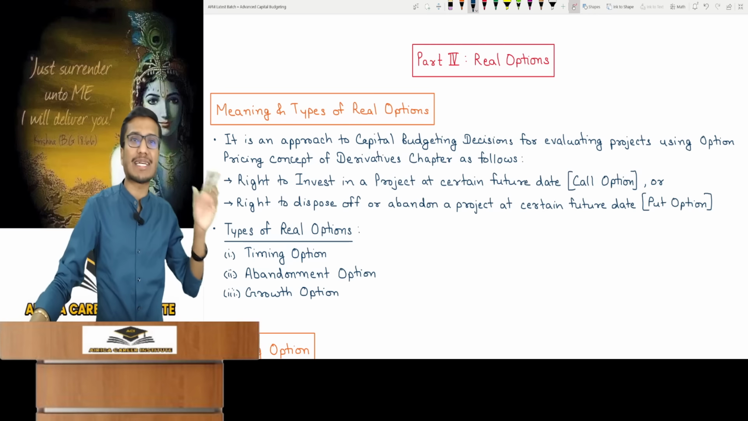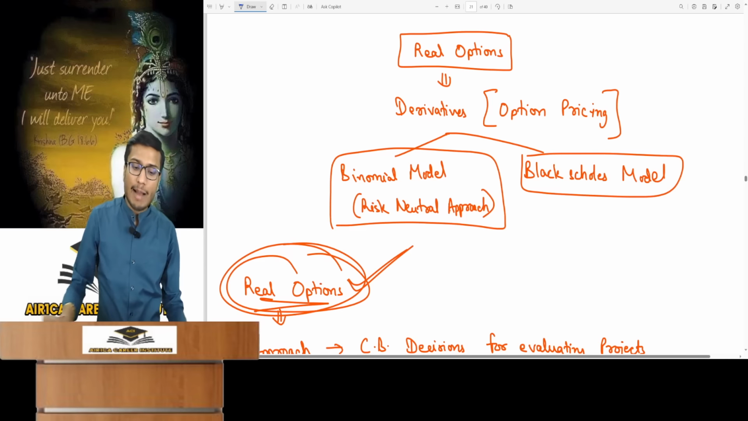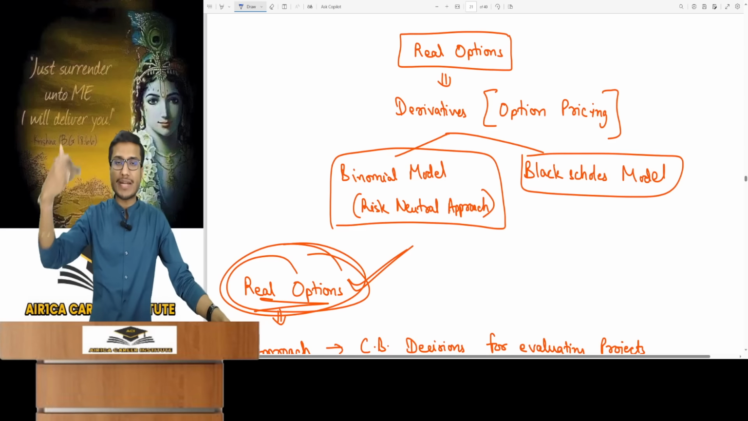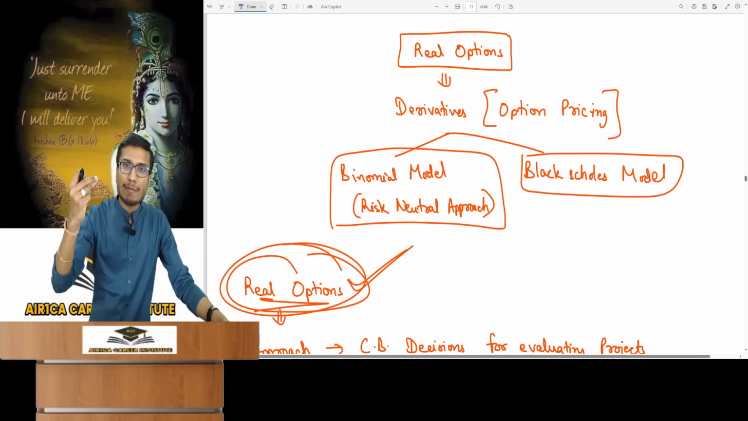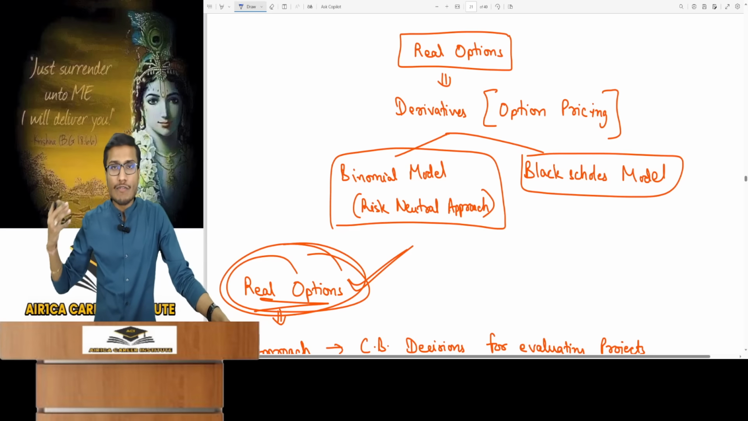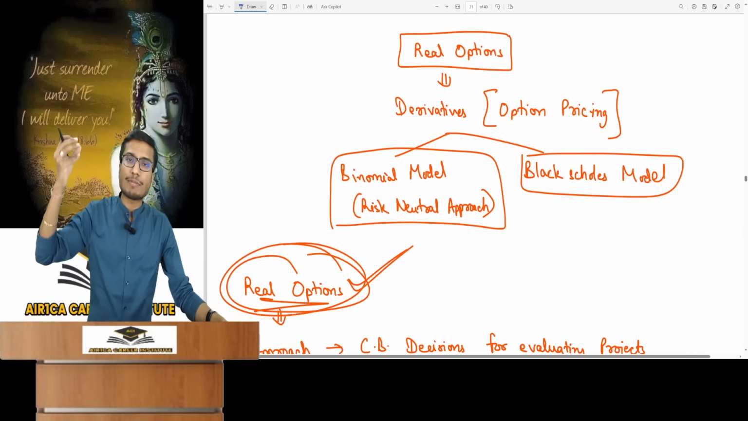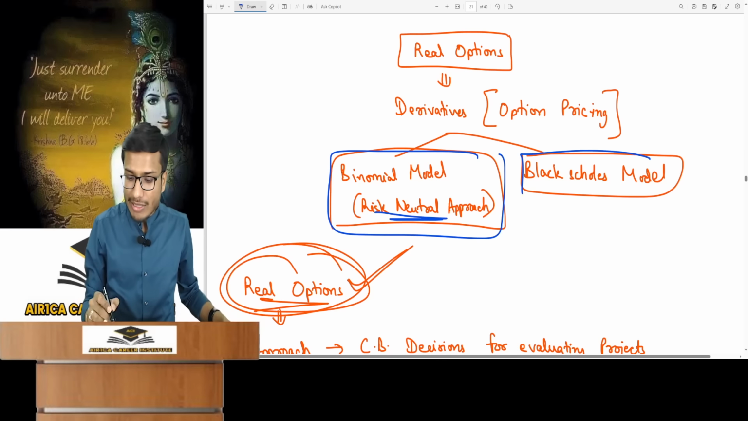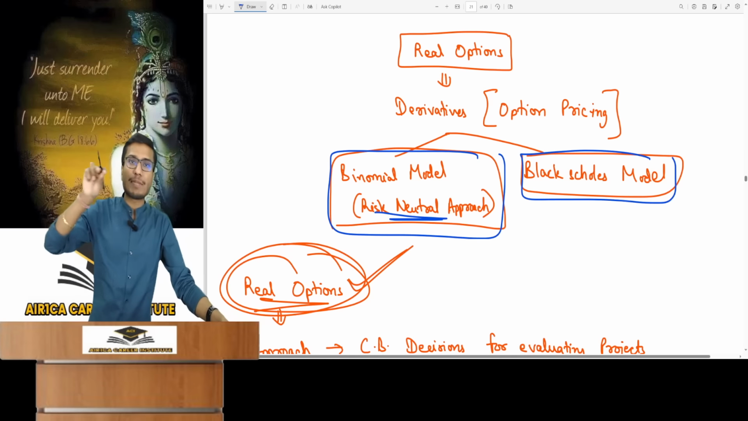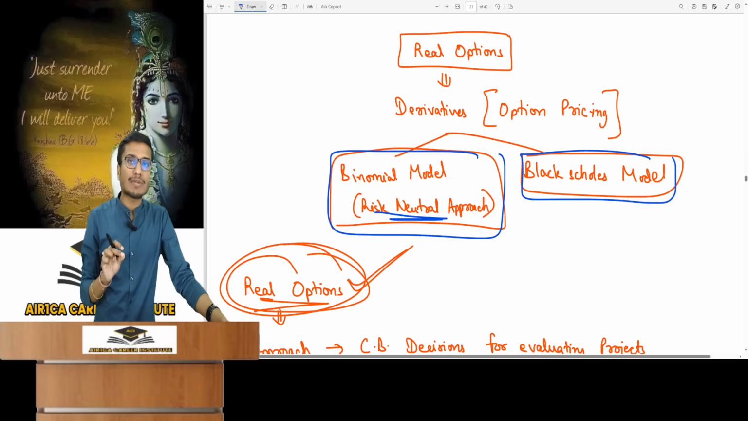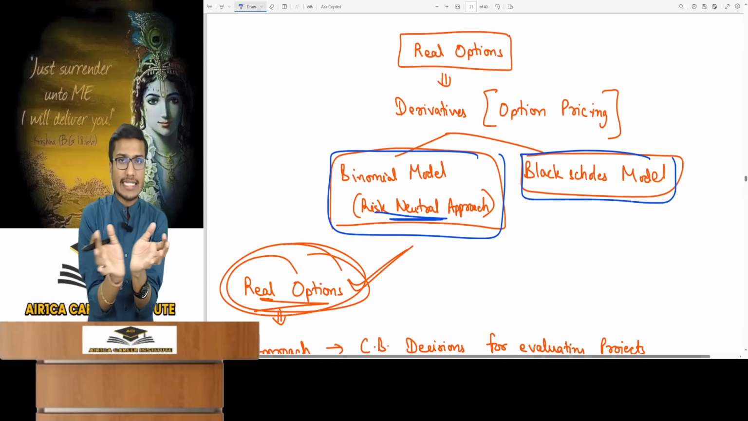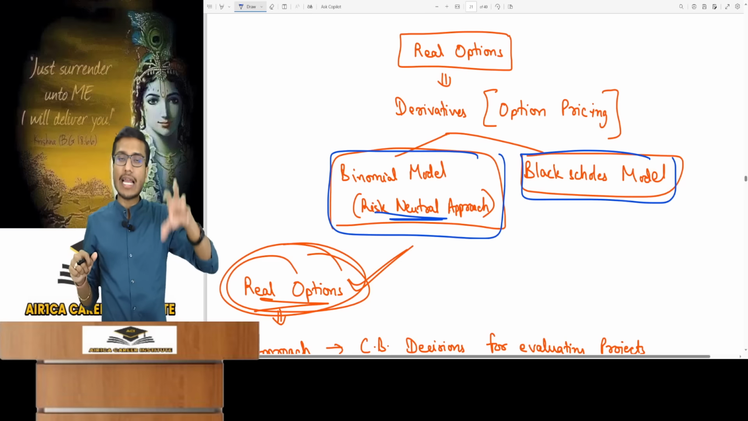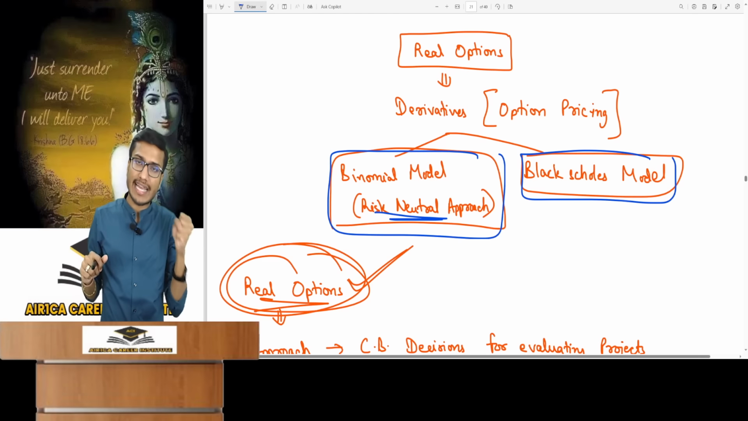It uses the derivative chapter's option pricing concepts. So the formulas you're using are from the derivatives chapter's option pricing section, namely the binomial model with its risk neutral approach and the Black-Scholes model. Are you using these two formulas here? It's a technique of capital budgeting itself, used in capital budgeting decision making. This method is for capital budgeting decision making.